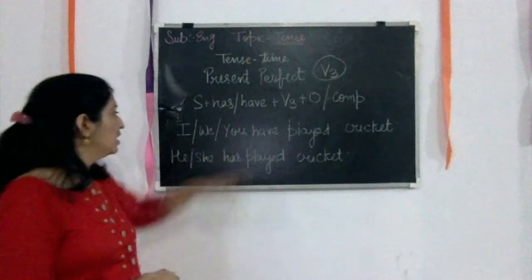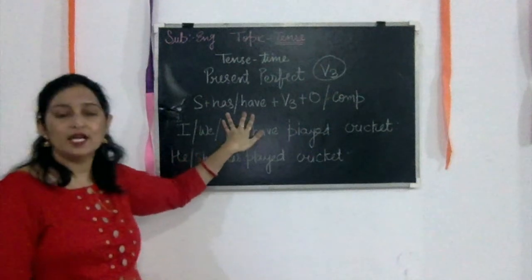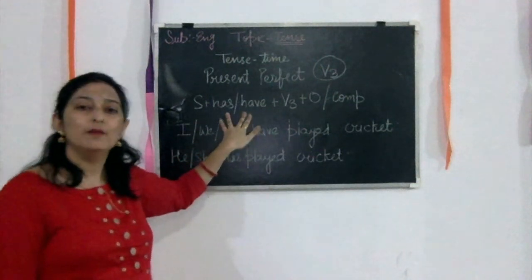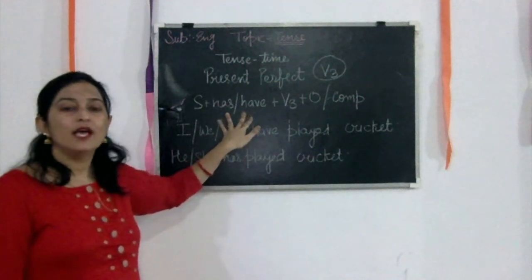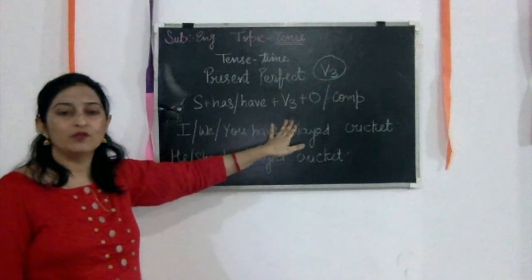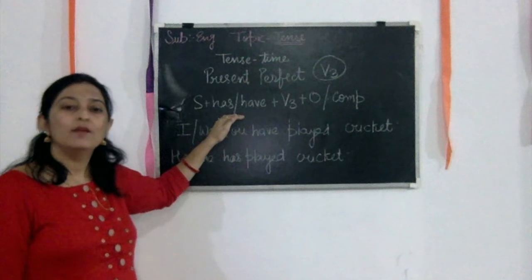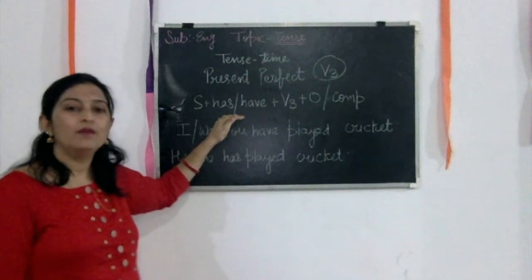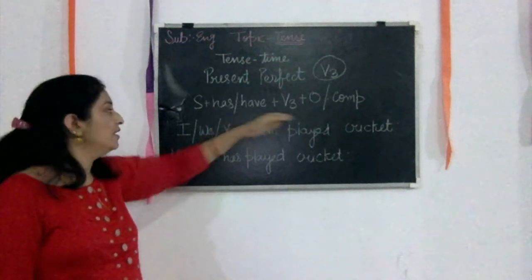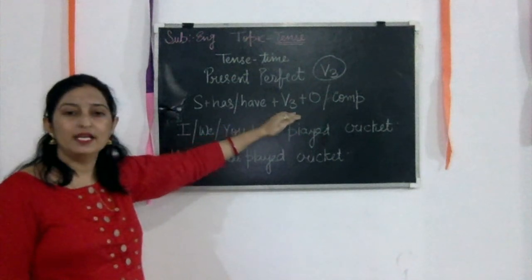And has and have also signal that this is the perfect tense. How? Has or have plus verb third form. These two things indicate that this is the present perfect or past perfect. Has or have and verb third form indicate that this is the present perfect.